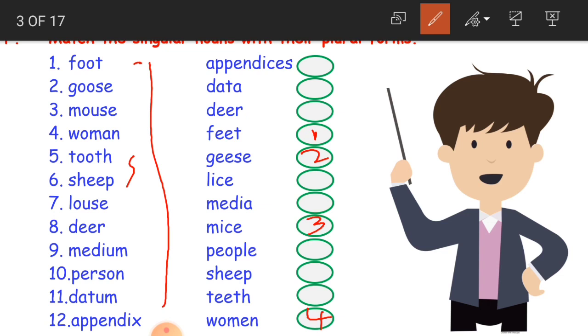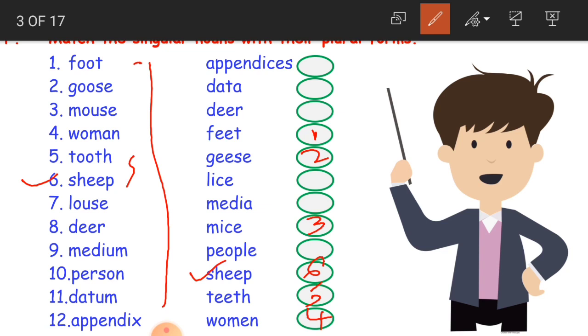Fifth one, tooth. Tooth becomes what, children? Teeth. Sixth one, sheep. See, if you observe children, sheep does not change. Even in singular form it is sheep only, and even in plural form it is sheep only. There is no change. So this is the sixth one, sheep.